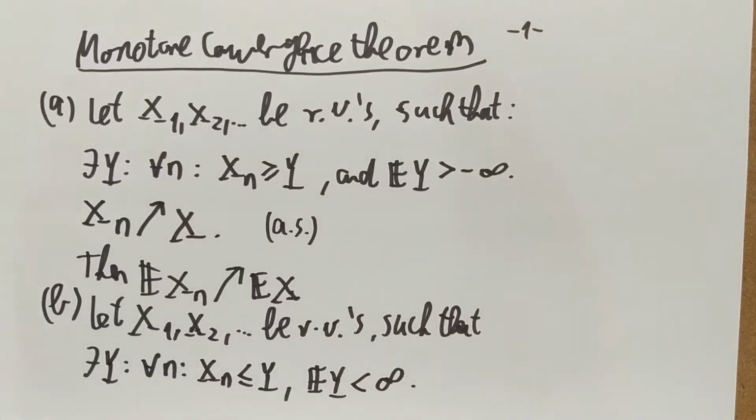Let's furthermore suppose that the Xn's converge to X in a decreasing fashion.